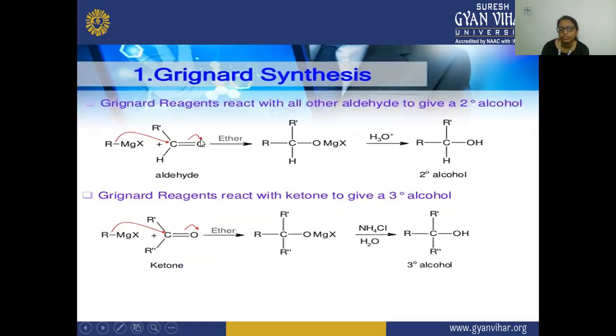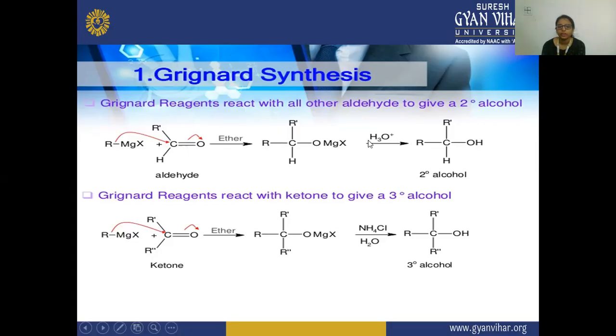Second, Grignard reagent reacts with all other aldehydes to give a secondary alcohol. So here we have taken the next example. Here this Grignard reagent is reacting with the aldehyde, acetaldehyde, we have taken the example here, in the ether, and here you can see this intermediate is formed when MgX is reacted with it.